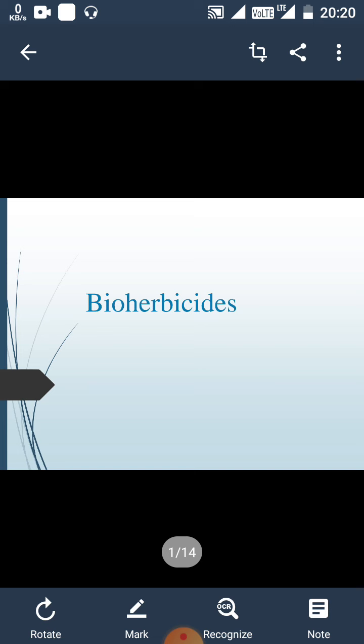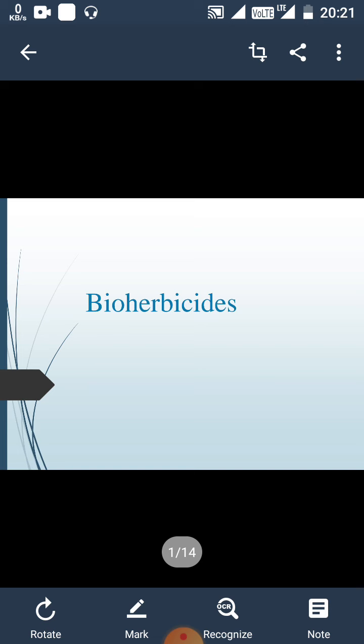We have to remove those weeds, and for removing them farmers utilize different kinds of herbicides that can degrade those herbs. Now let's discuss the bioherbicides. Herbicide and bioherbicide are two different words. Herbicides are also found as chemical herbicides, which we also use for the treatment of weeds.